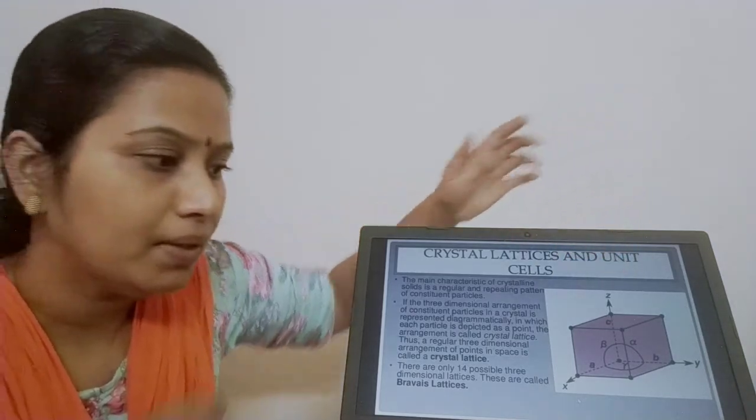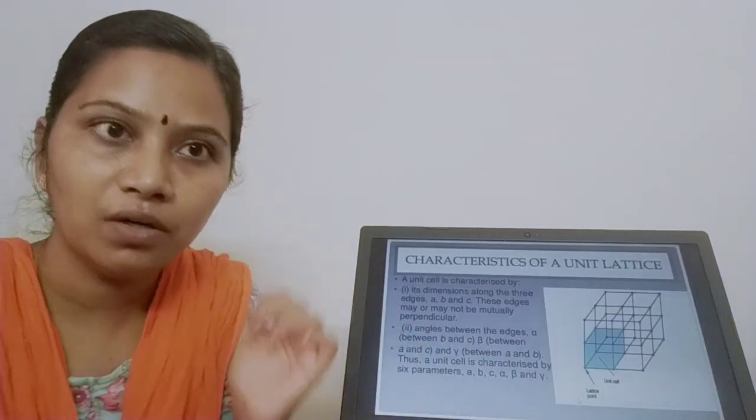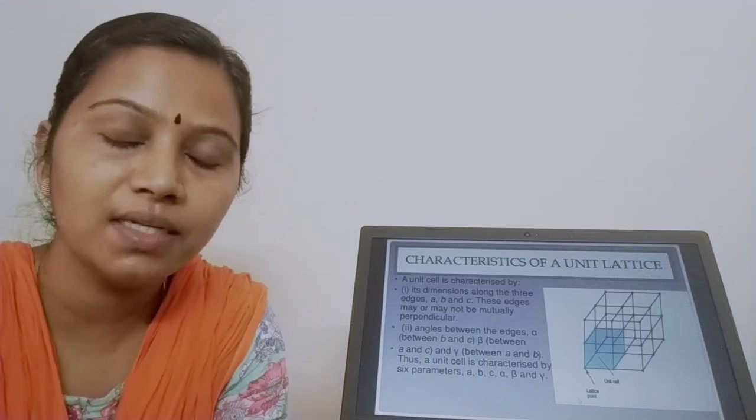Alpha, beta, gamma. Okay. So with this I'll stop. Kindly recall whatever was taught today and try to draw the structure, that is, the crystal lattice structure.